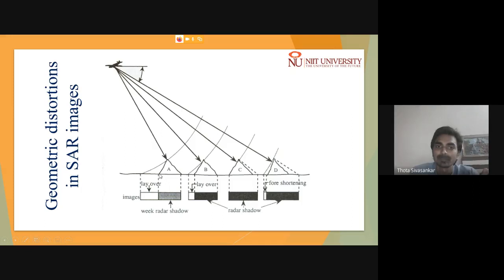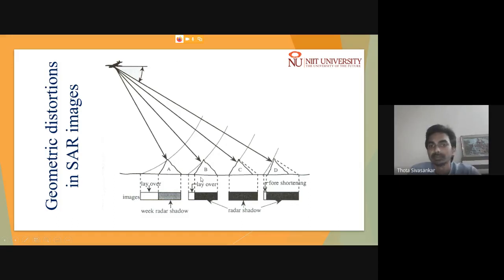Whereas the lowest pixel, the bottom of the hill, is received by the sensor later, and is placed after the top position. However, this is not the conventional, or the right way to place the pixels. So this is one approach. This is one issue which we call layover.